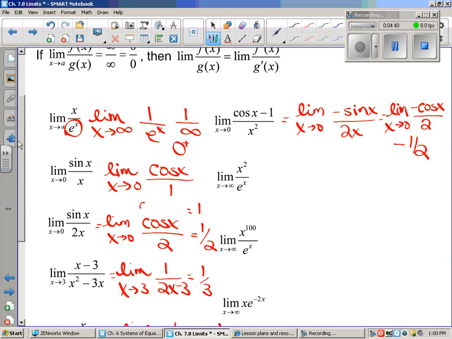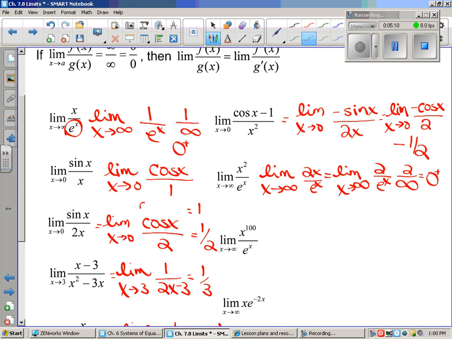We have x squared over e to the x, which would be, again, infinity over infinity. So we would do the derivative of the top, and the derivative of the top, of course, would be 2x over e to the x. But I put infinity in there. I get infinity over infinity. So what are we going to do? We're going to do L'Hopital's again. And so you get 2 over e to the x, and as you would expect, the e to the x wins in this, and so it'd be just like saying 2 over infinity, which is 0.